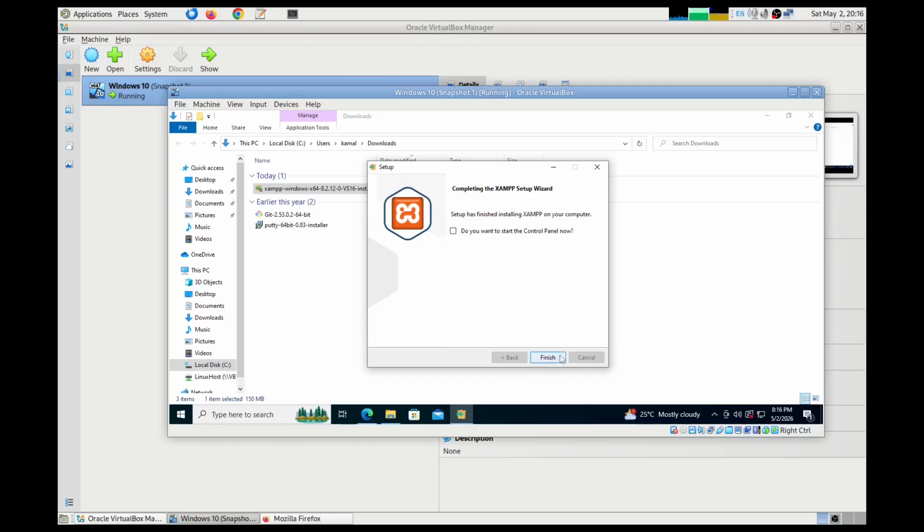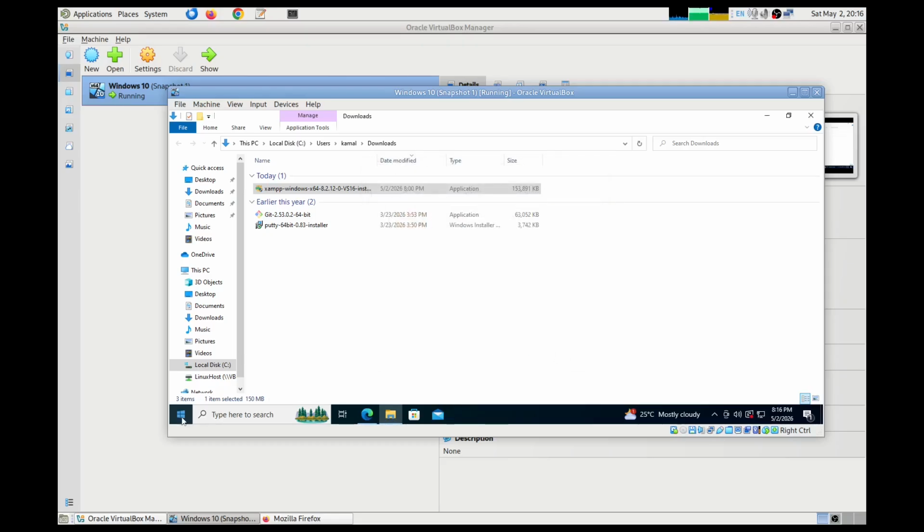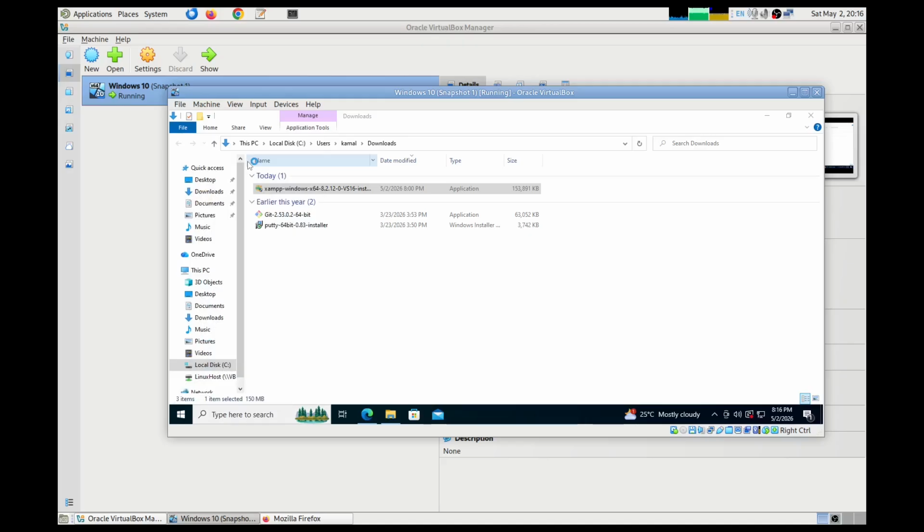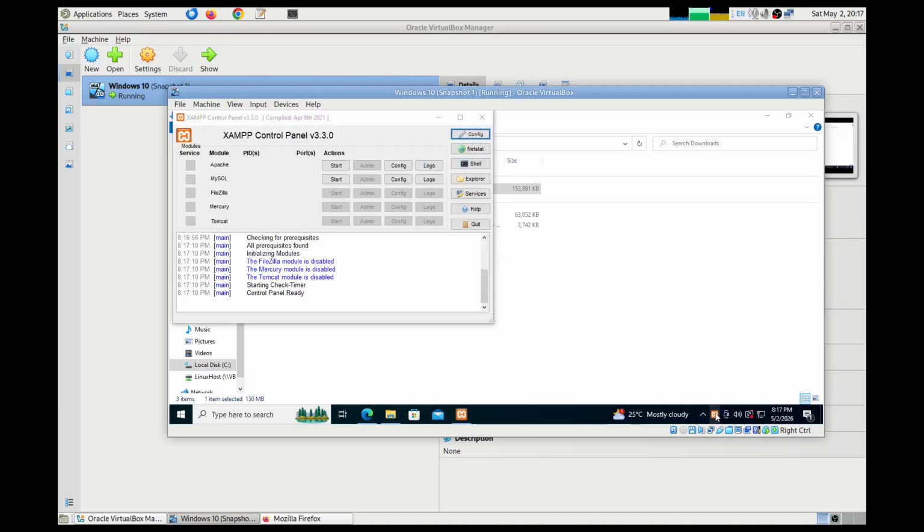You can start it from here, or else you should be able to go to the start button and then start the XAMPP control panel. This is from where you can start the Apache web server and whatever other components you selected to be installed with XAMPP. So here you find the control panel icon, and for the database and Apache web server, the start buttons are available here.